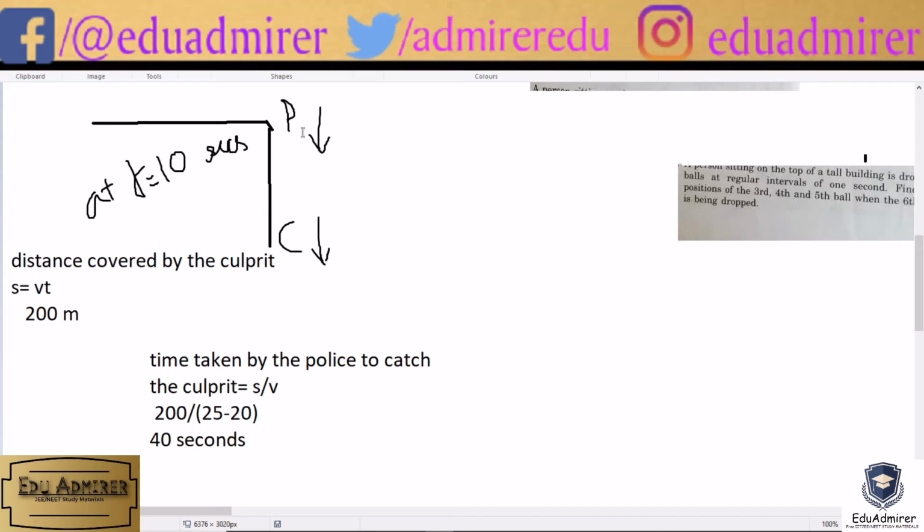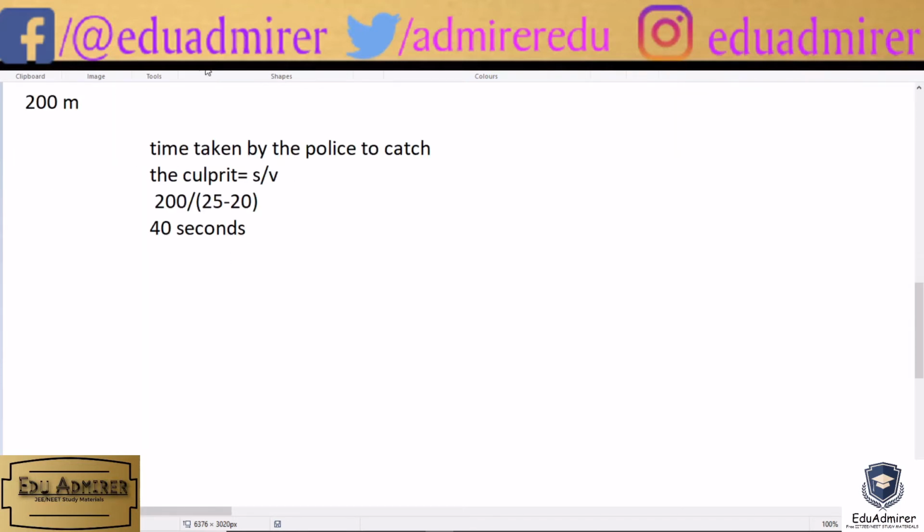Okay, so simply we have to multiply the time taken by the police to catch the culprit with the police's speed. Okay, wait, in 40 seconds the police will catch the culprit, right? So we have to find out how far from the turning will the police catch up with the culprit. Distance we have to find, right? Distance is equal to v into t, right? So v into t.